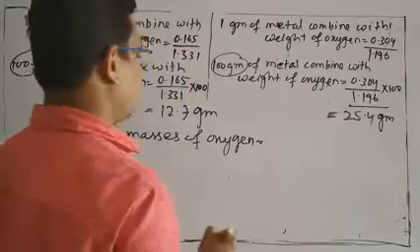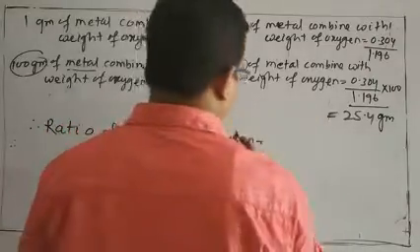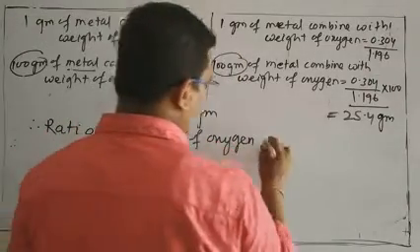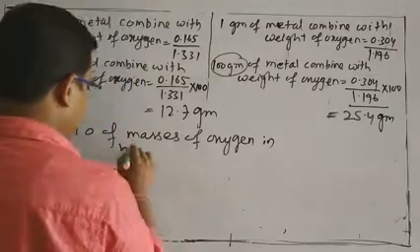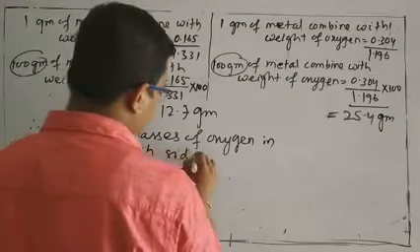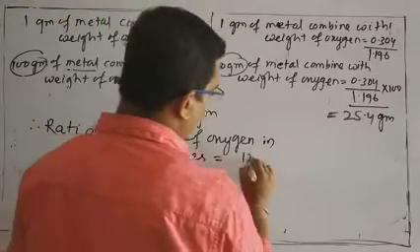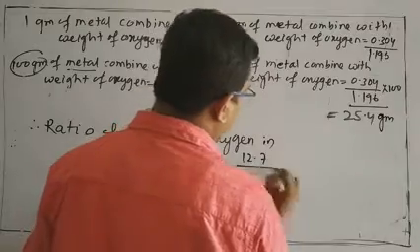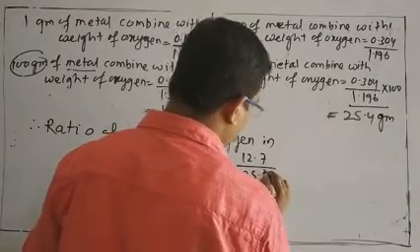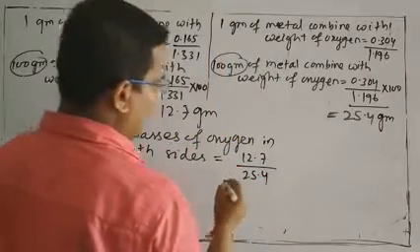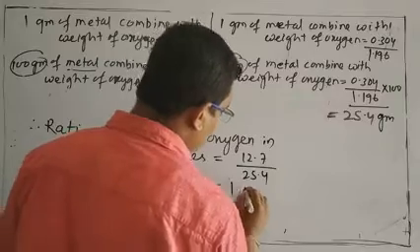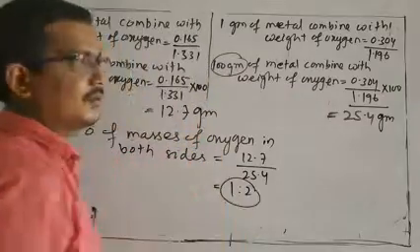If you want to find out the ratio of oxygen in both the oxides, then 12.7 divided by 25.4. Then we can find out the ratio is 1, a simple ratio.